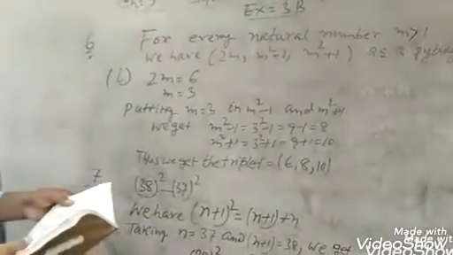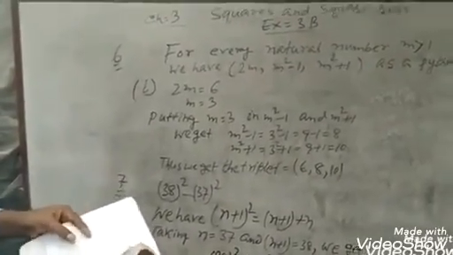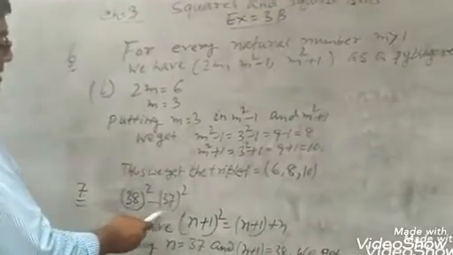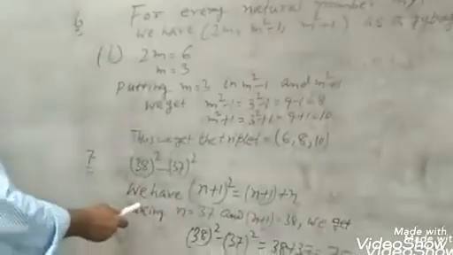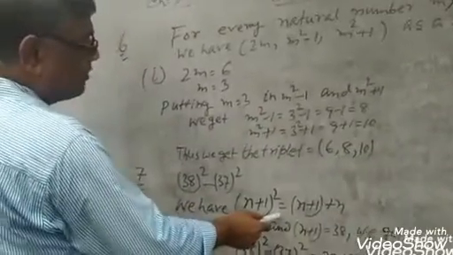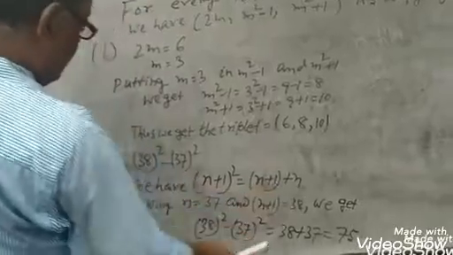Question number 7. Evaluate 38 whole square minus 37 whole square. We know that (n plus 1) whole square minus n square equals (n plus 1) plus n.